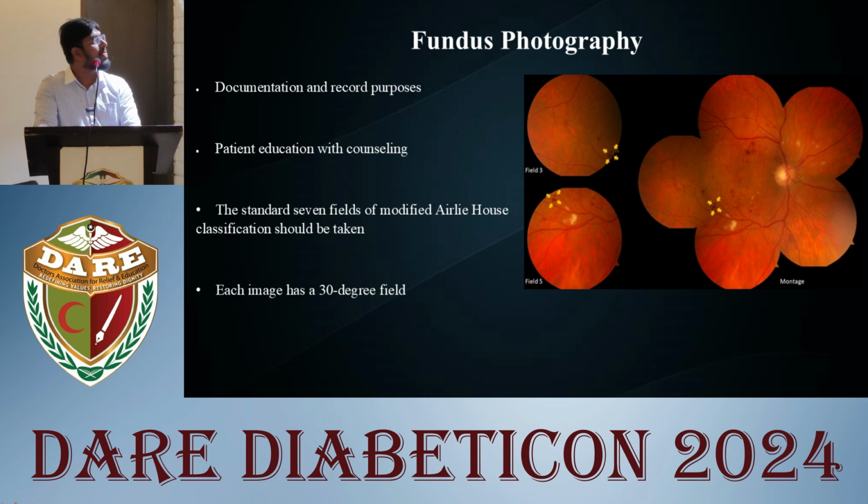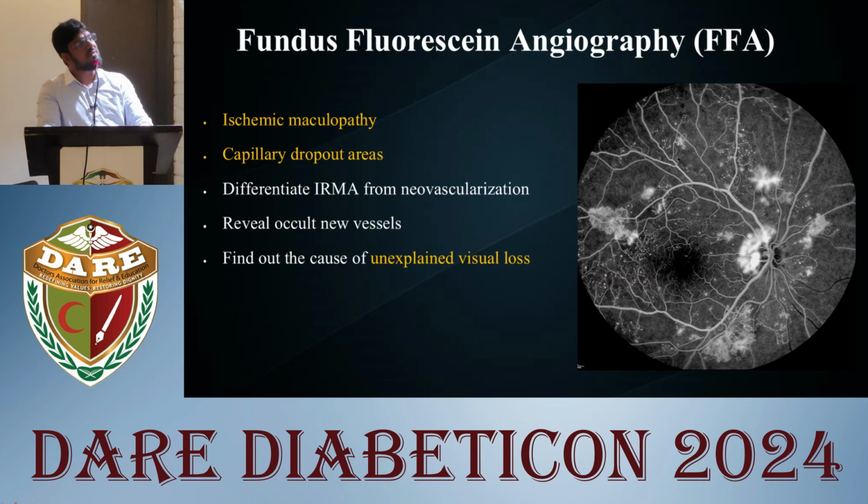Fluorescein angiography, which was previously one of the major diagnostic tools in grading diabetic retinopathy, is not frequently used nowadays, but it is used in some cases, like to diagnose ischemic maculopathy, to find the cause of unexplained visual loss in patients, and also to differentiate IRMA from neovascularization, as I have discussed previously, that IRMAs won't leak and neovascularization leaks on fluorescein angiography, and also to reveal occult new vessels which could have been missed in clinical examination.